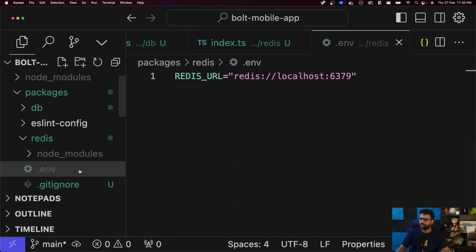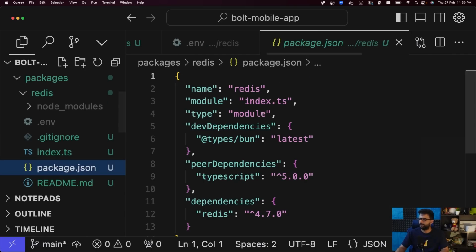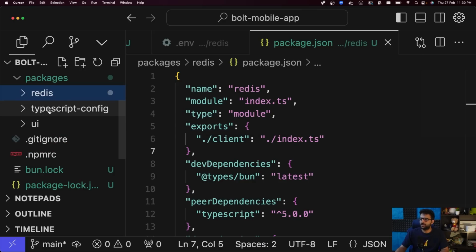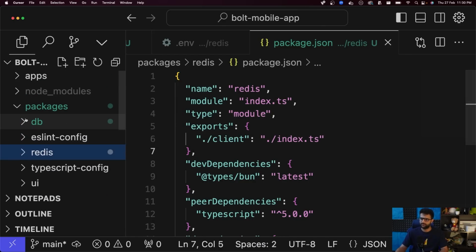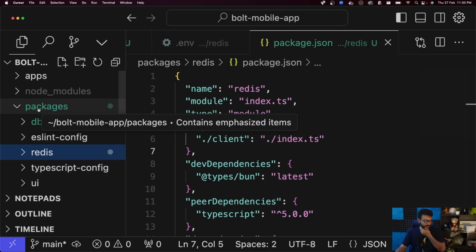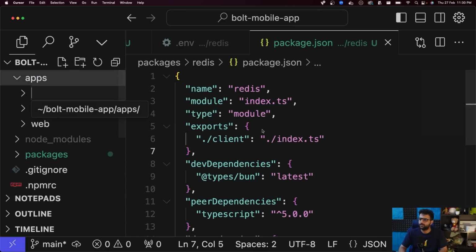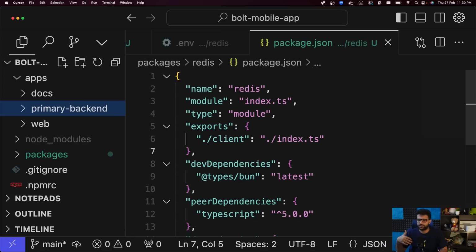And I'm exporting a Redis client from the Redis module, a Prisma client from the DB module. That's the two modules I've added. Maybe another one we need is AWS, but let's get there when we get there. Let's move on to creating the backend of our application. So I'm going to create a folder called primary backend, where we're going to write the simple routes to get your projects, create a project. Yeah, these two are the only ones. We don't need sign-in endpoints because we're using Clerk for authentication, and maybe a middleware for decoding the user.